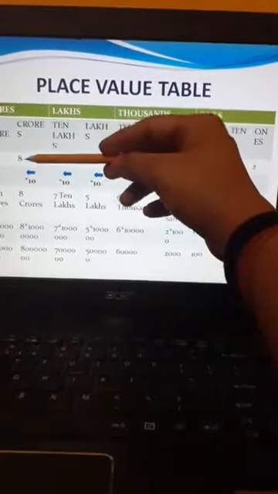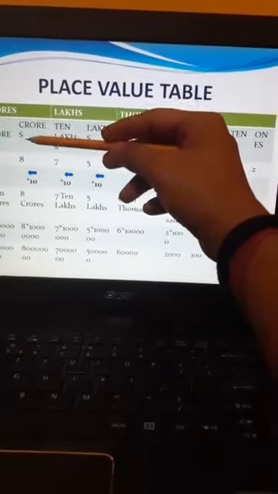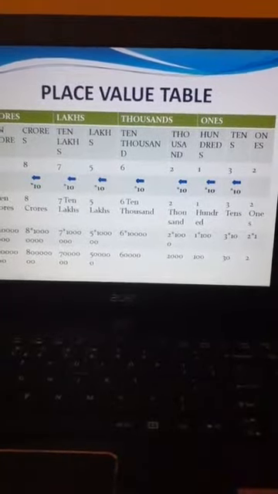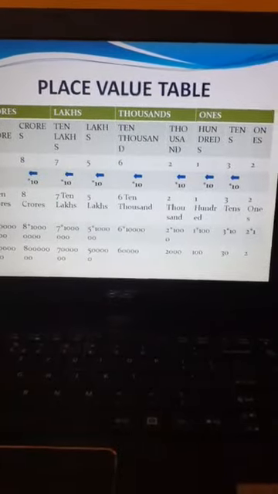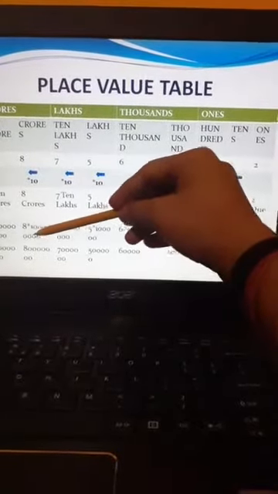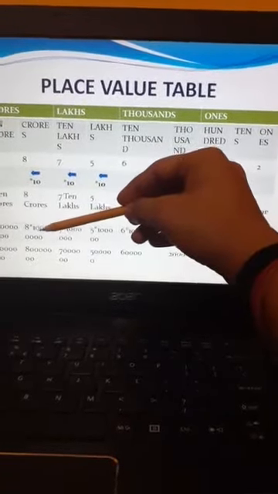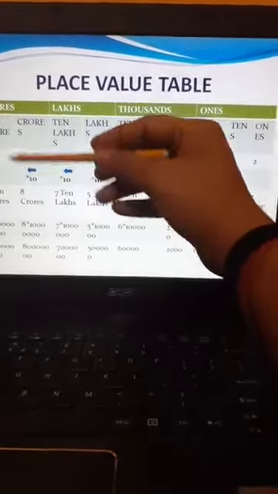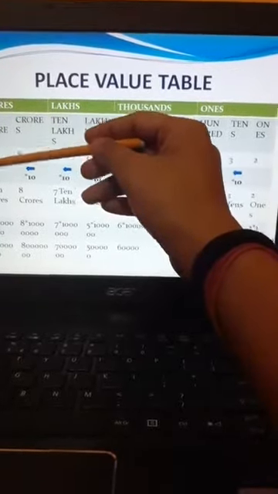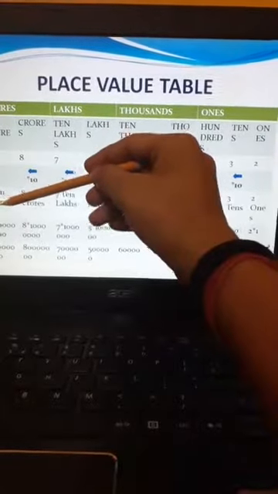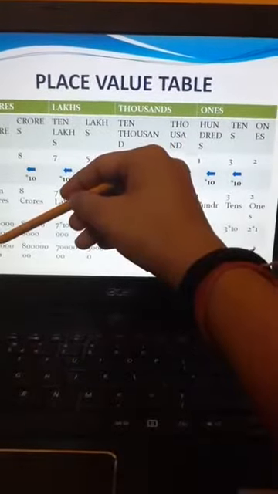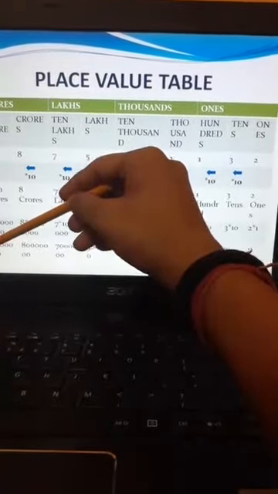In crores, 8 is written just below the crores place value. So we will multiply 8 into 1 crore. How many zeros are there in 1 crore? Yes, 7. So I will write 1 and I will put 7 zeros. 8 into 1 crore will give you 8 crores. At the 10 crores place value, which digit is written? 3. So I will write 10 crores, and I will multiply 3 into 10 crores and I will get the answer 30 crores.